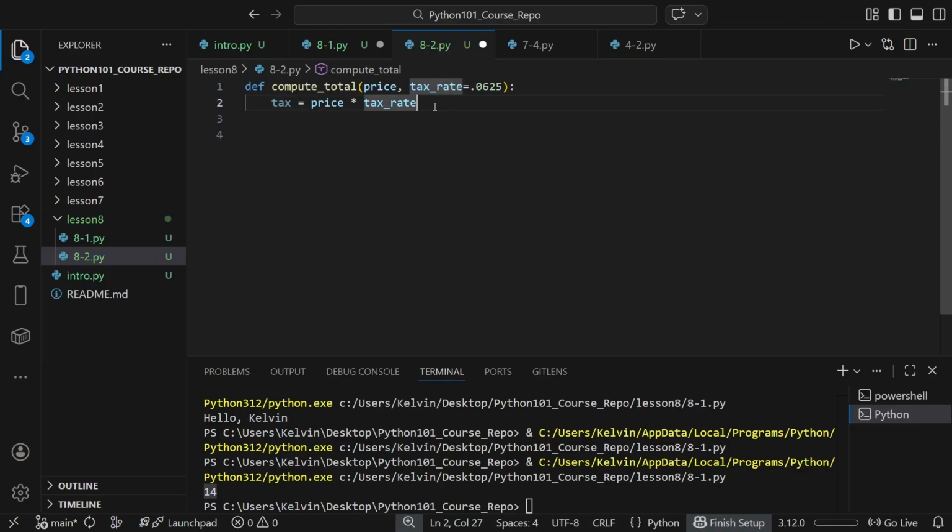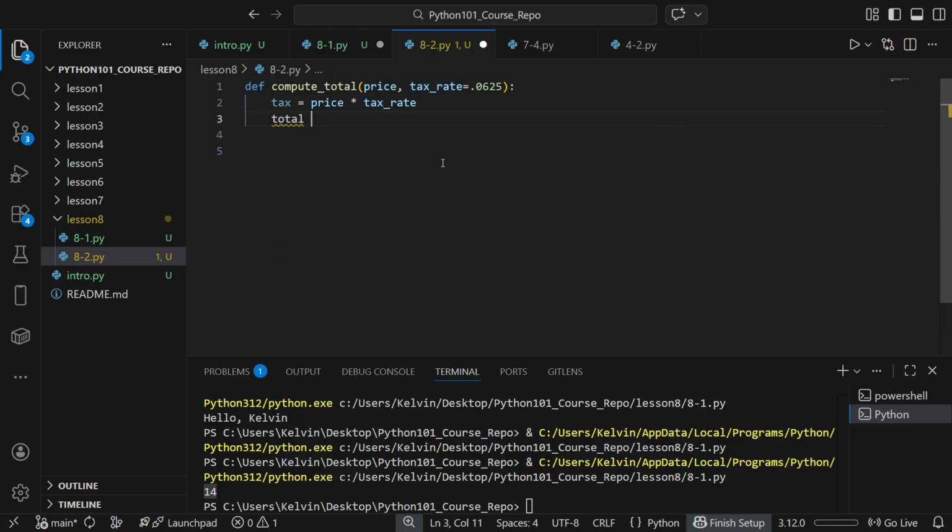Now, we can have it recognize the tax variable by putting the print inside the function, like so. And you can see that it's no longer throwing an error because now that the print is inside the local scope, it can get the tax variable from right here.